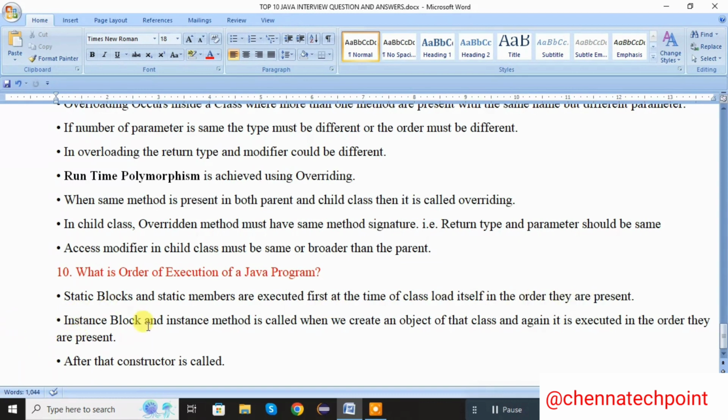Next, the instance blocks and instance methods are called when we create an object of a class, and they are executed in the order they are present. The second priority is instance blocks and instance methods. After that, the constructor is called. The last priority is the constructor.